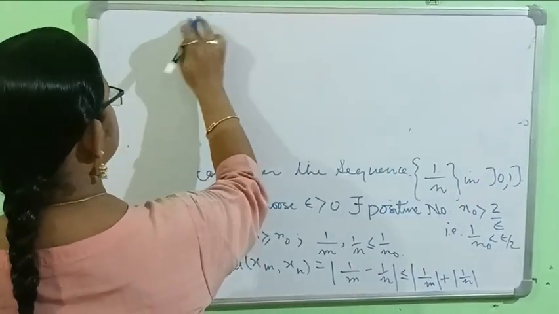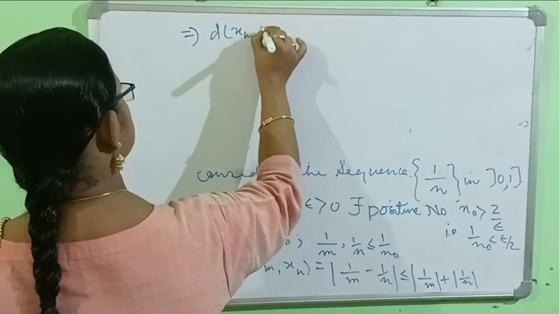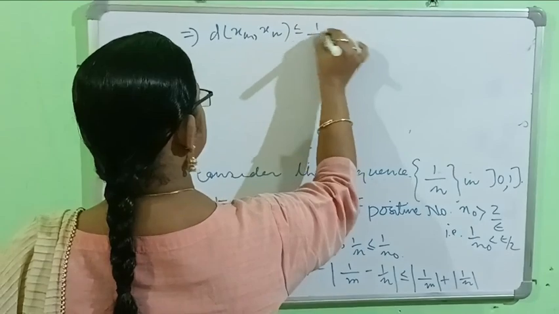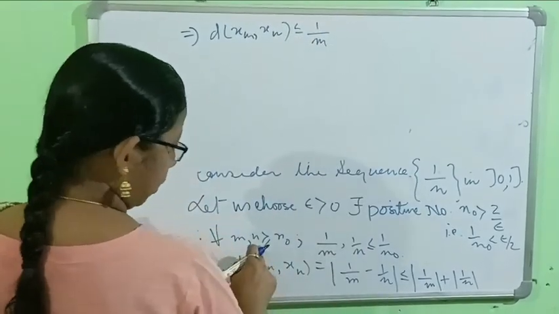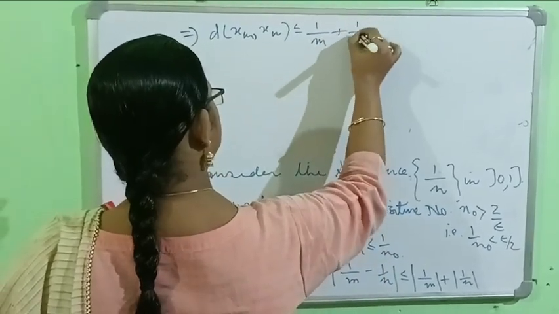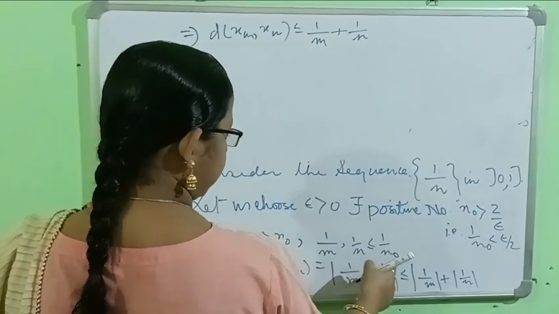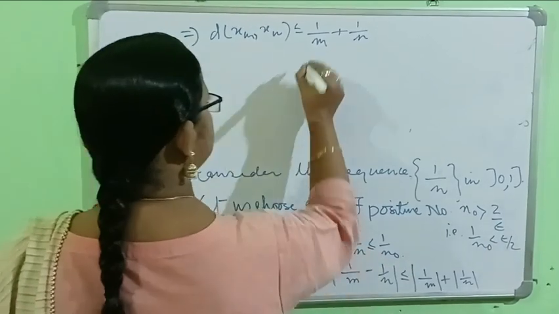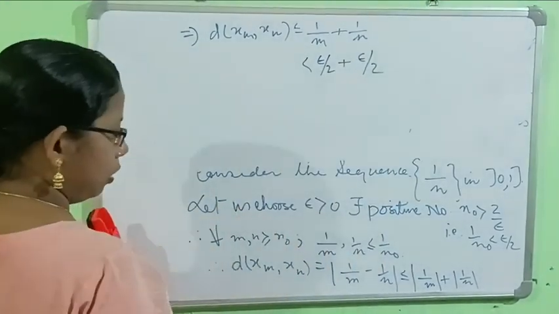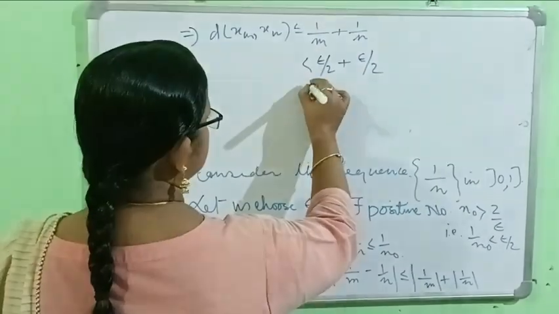This implies d of x_m, x_n is less than or equal to 1 by m plus 1 by n, as m and n are natural numbers. So 1 by m is a positive number, so the modulus will give you positive. And this is less than 1 by n_0, and 1 by n_0 is less than epsilon by 2. So this is less than epsilon by 2. By the same argument, this is less than epsilon by 2, and the sum is equal to epsilon.